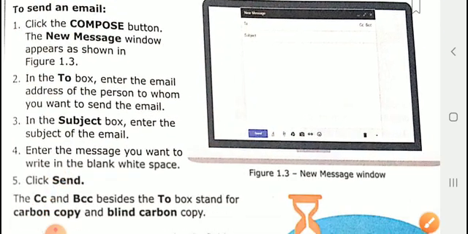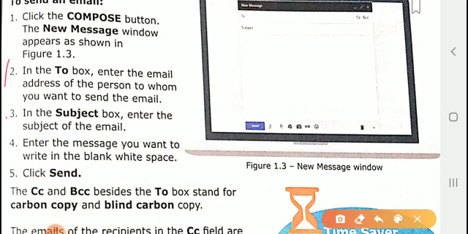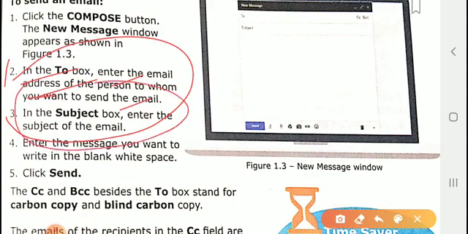Then, next thing, in the To box enter the person's mail address. If you want to send mail to a person, you have to enter that person's mail address. Then the subject: you have to enter what kind of subject you are sending the email about, like offer letters or any other letters you want to send. Then click send when you have completed writing the mail.